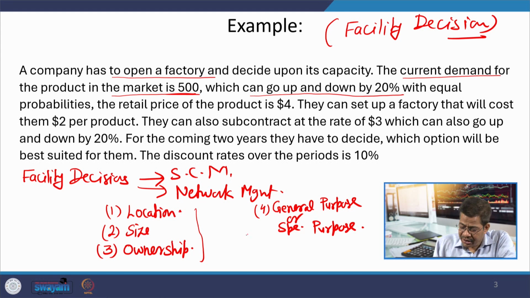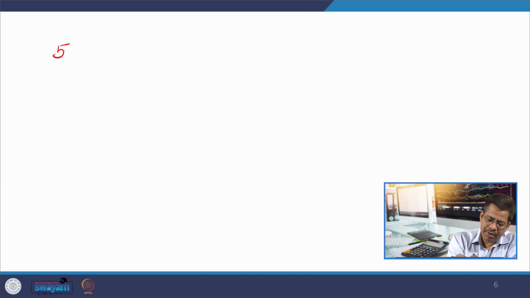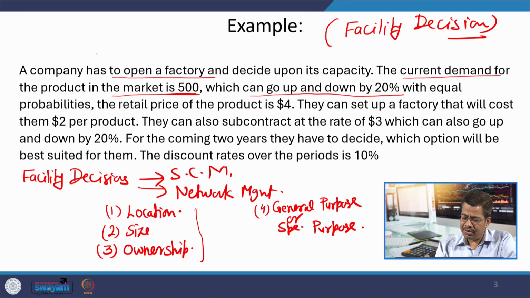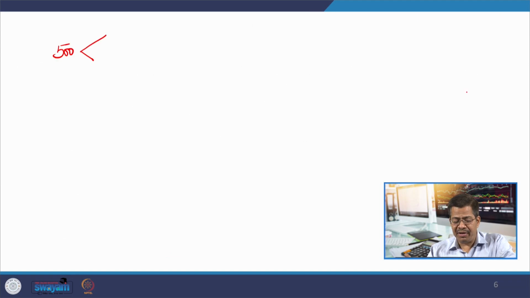So, 500 is the current demand and it can go plus 20% or minus 20% with equal probabilities, that means 0.5 and 0.5. It can go up by 20%, and it can reduce by 20% also.